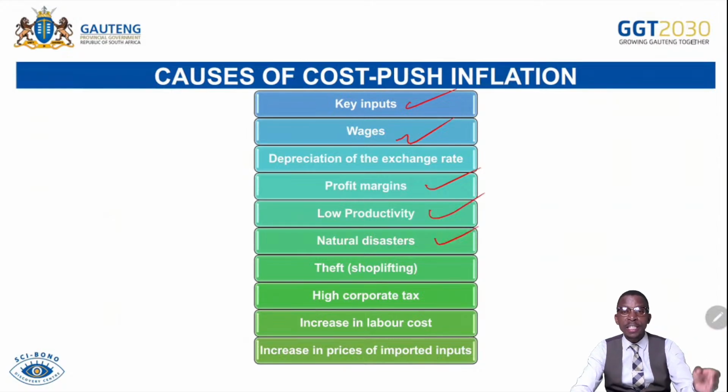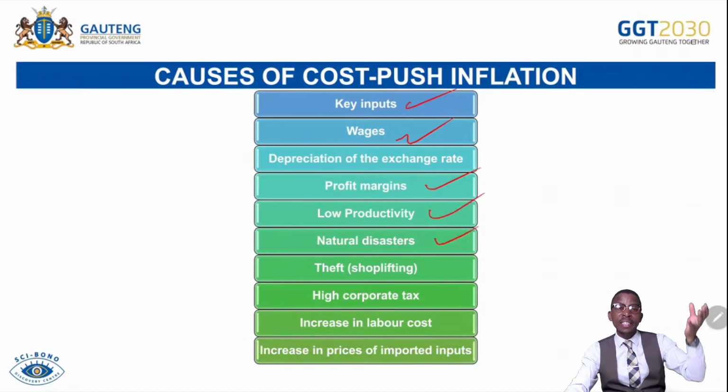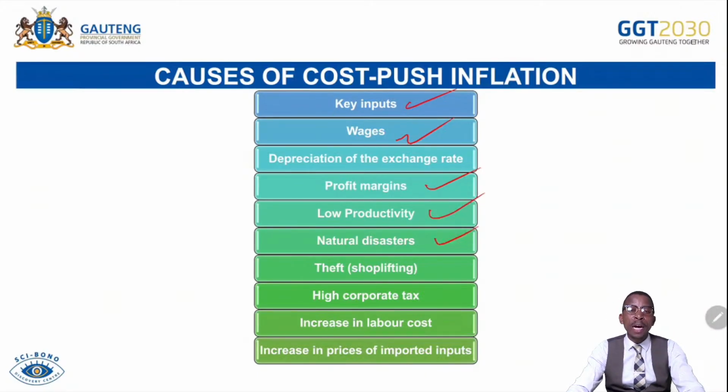For instance, if ever there's a drought, firms will be having less water available to irrigate their plants. So they will have to find alternative ways to produce or to irrigate their plants. So for that reason, what is going to happen? They will be increasing the final price of the final output to the consumer to gain more, because they've spent a lot to produce through an irrigation system.